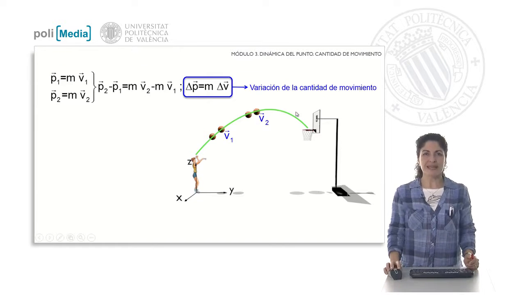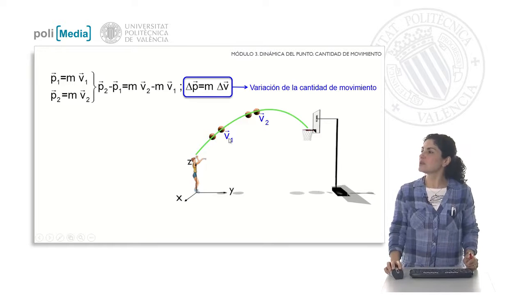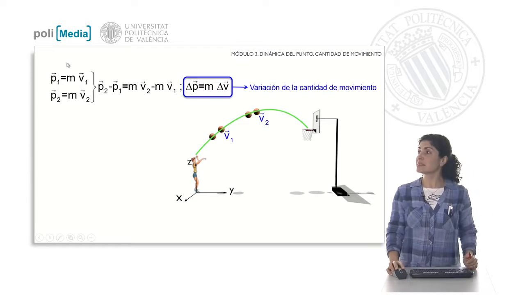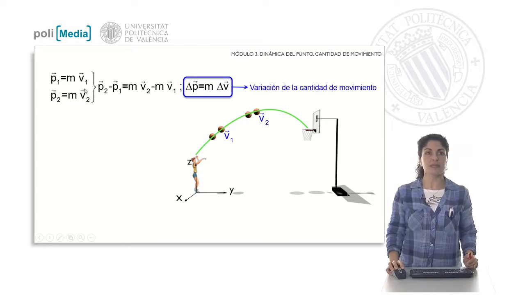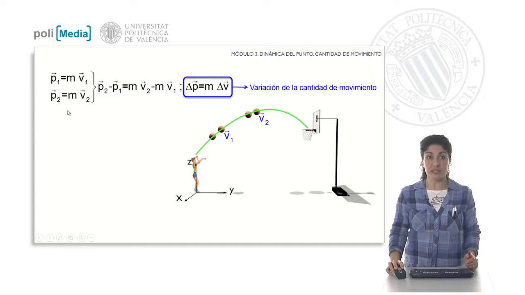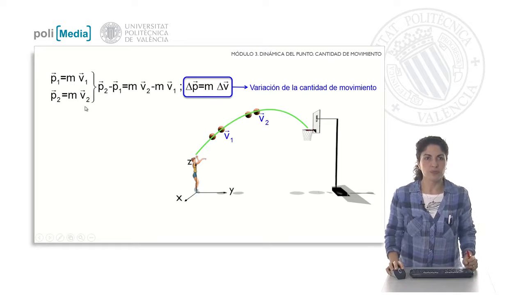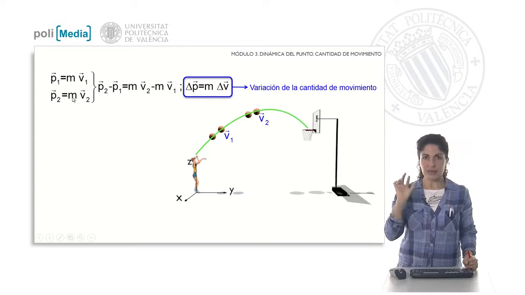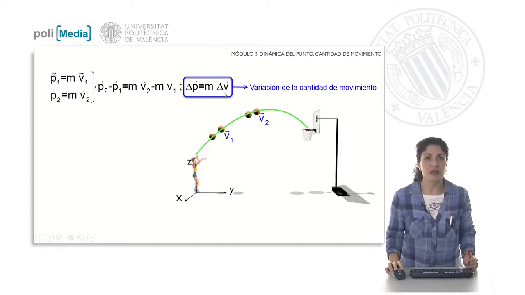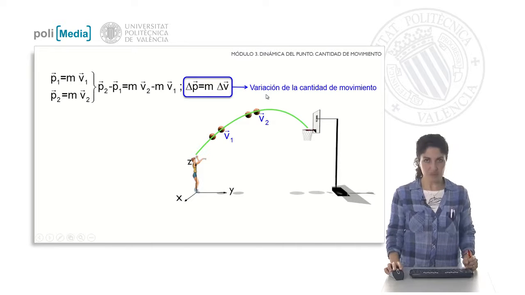If we analyze how the quantity of motion of this ball varies along this trajectory, we have in the first instant the initial quantity of motion p sub 1, given by the mass of the body and its velocity at that instant, and at a later instant, with the velocity v sub 2, the quantity of motion would be the same mass of the body, which does not have to vary as long as they do not tell us otherwise, m times that velocity v sub 2. If we make the difference to see how the quantity of motion varies as a function of velocity, we would have that p sub 2 minus p sub 1, which defines the variation of the quantity of motion, would be equal to the mass times v sub 2 minus the mass times v sub 1. That is the mass times the variation of the velocity. This allows me to define the variation of the quantity of motion.